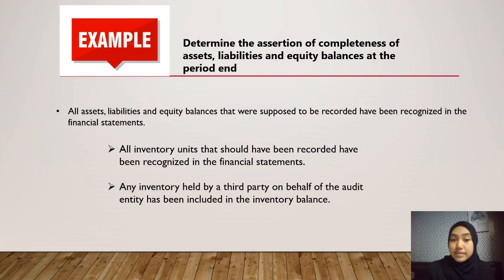This means that all of the inventory units that should have been recorded have been recognized, and any inventory held by a third party on behalf of the audit entity has been included in the inventory balances. This is how we determine that the balances at the end of the accounting period have met the assertion of completeness.